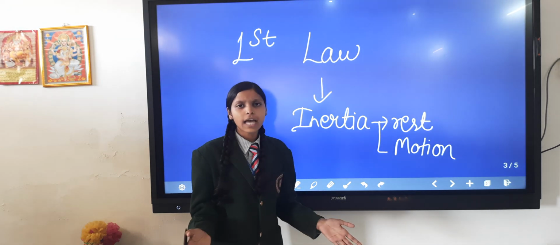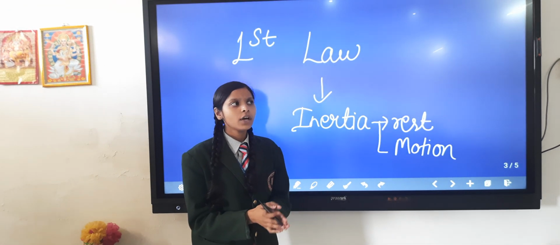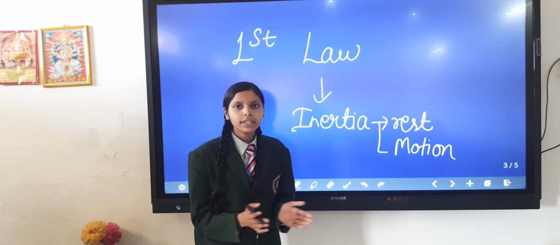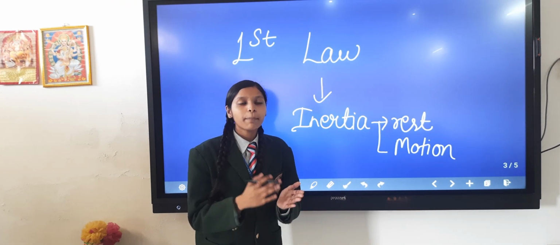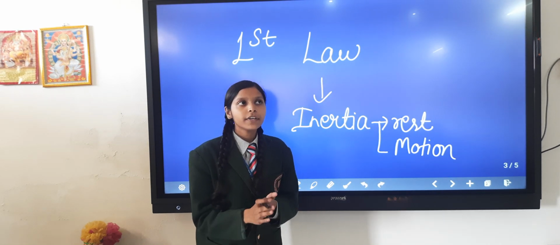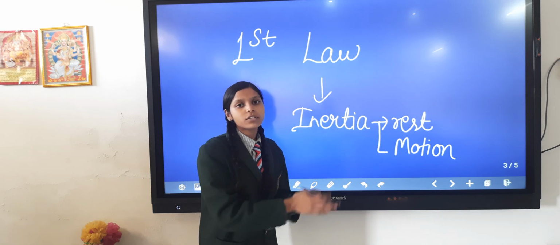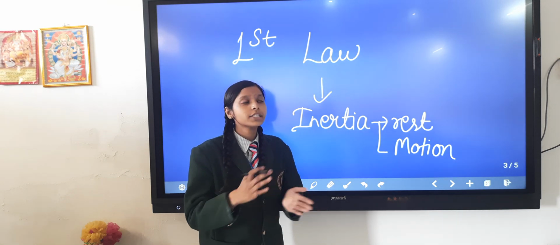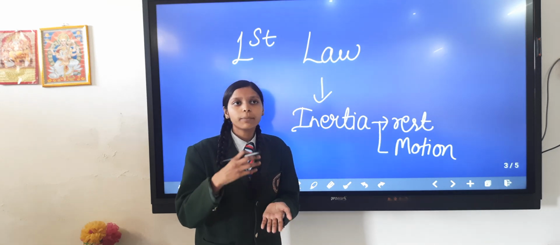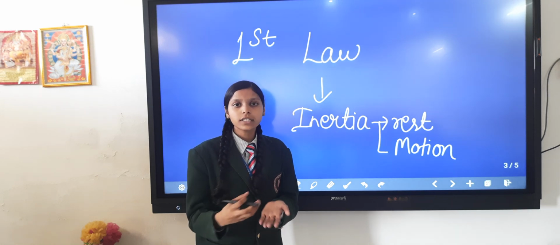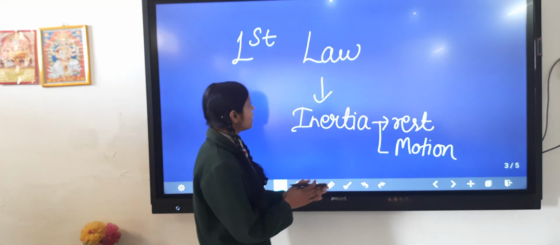There are lots of examples of inertia in our daily life. For example, while traveling, when a bus suddenly starts, the passengers who are sitting inside the bus feel a sudden jerk. This is because of inertia. Also, when the bus stops, at that time also the passenger feels a jerk in her body. This is also because of inertia.